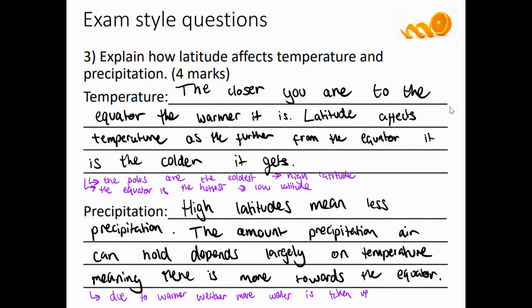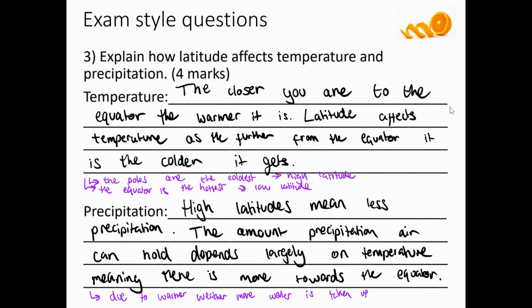So this answer for temperatures answered it really well. The closer you are to the equator, the warmer it is. Point: latitude affects temperature, as the further away from the equator it is, the colder you get. Explanation: they've then gone on to give a specific example. So the poles are the coldest with a high latitude. The equator is the hottest with the low latitude. So they've really clearly got 2 marks for that first point.